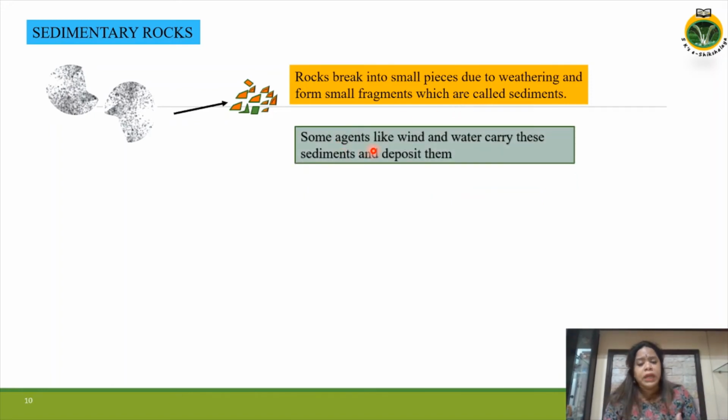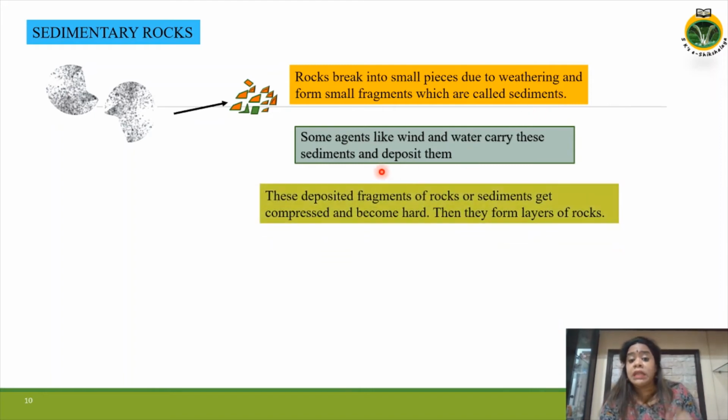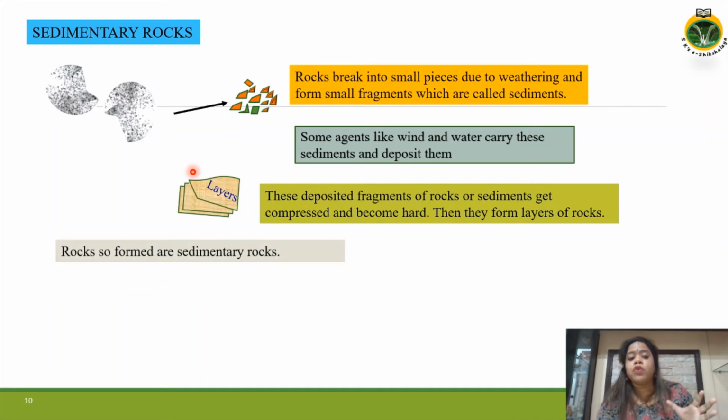Agents like wind and water carry these sediments and deposit them. Then these deposited fragments of rocks, or sediments, get compressed and become hard. Then they form layers of rocks. Rocks so formed are called sedimentary rocks.